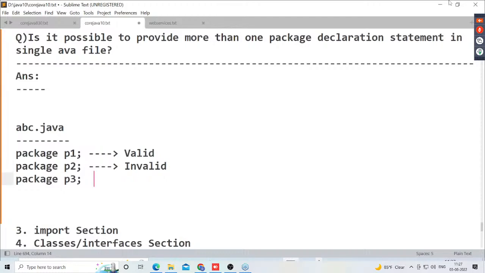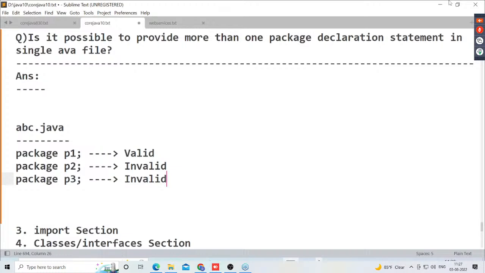Next one. If the second one is not valid, what about the third one here? Valid or invalid? Invalid. Why? Because we provided package P3 as the last one. That means it's the third one. But it should always be the first one. The package declaration statement should be the first one here. But the second and third statements are like what?